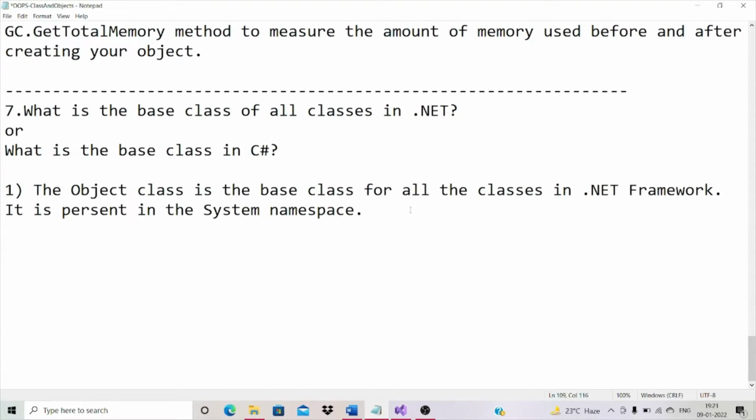Now, the fully qualified name for object class is system dot namespace dot class name, that is, system dot object.